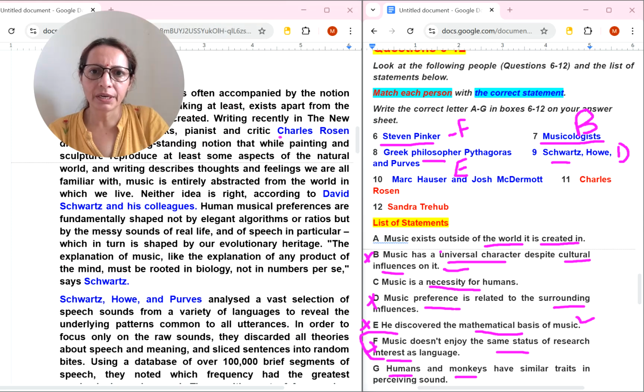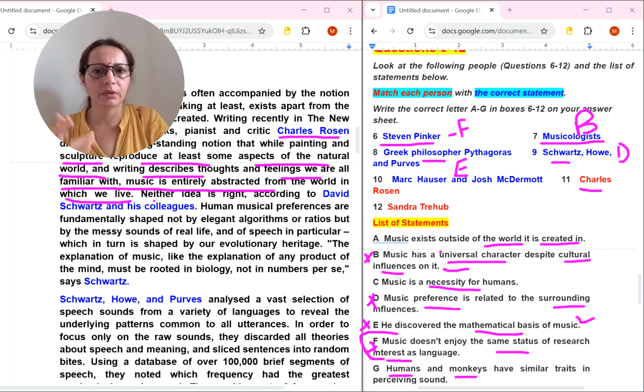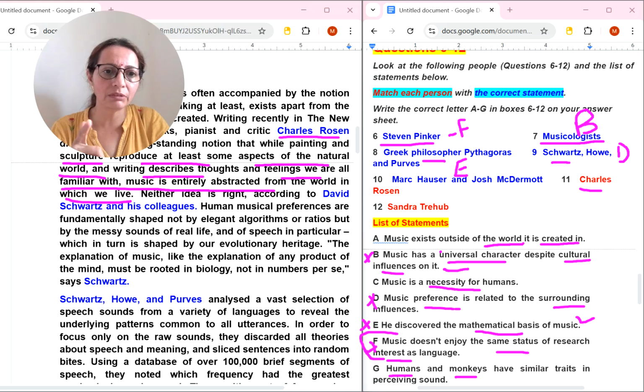Okay, as we were reading this person name, 11th. So while painting and sculpture reproduce at least some aspects of the natural world and writing describes thoughts and feelings we all are familiar with, music is abstracted from the world in which we live. It means the world it is created in. So we can select A number with this person.